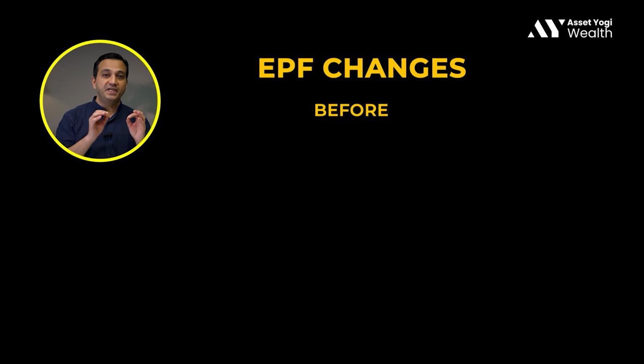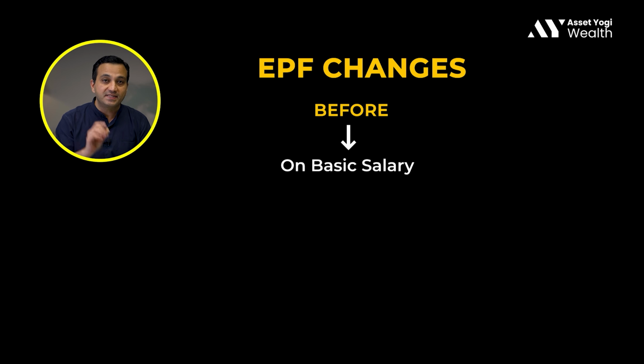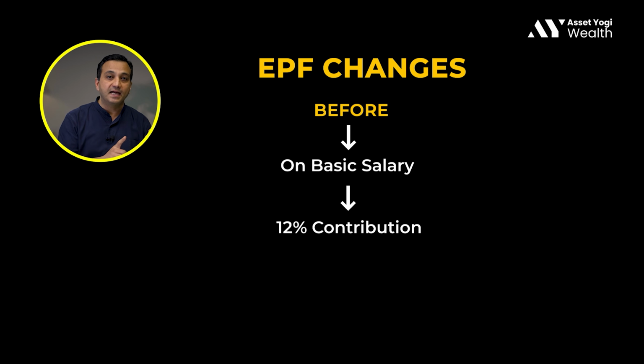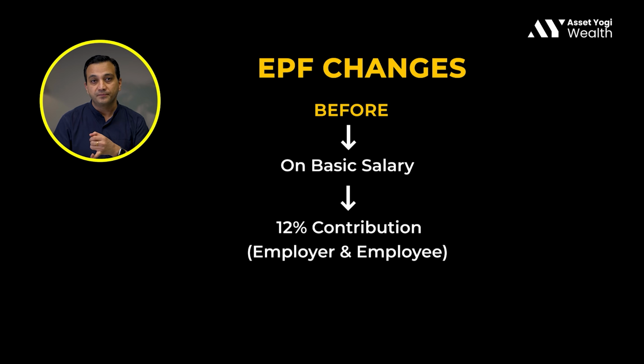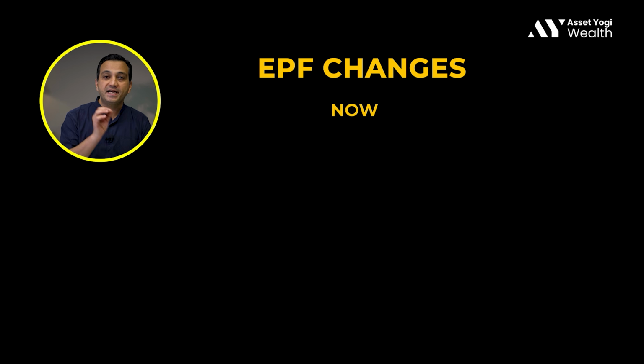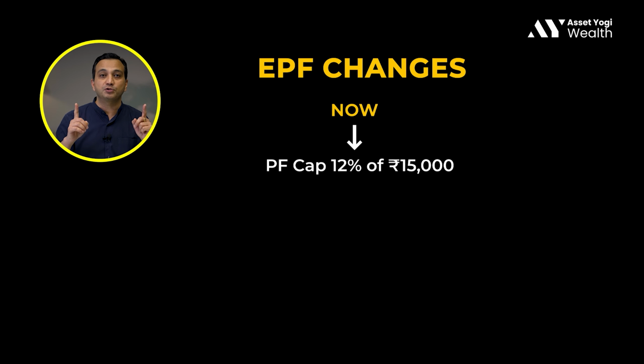Now, the question that is bothering everybody is what has really changed and why it matters. As per old EPF rules, PF was calculated on your actual basic salary, whether it was 20,000 rupees or 1 lakh rupees. 12% was deducted from both sides, that is employee as well as employer. As per the new rule, mandatory provident fund is now capped at 12% of 15,000 rupees.